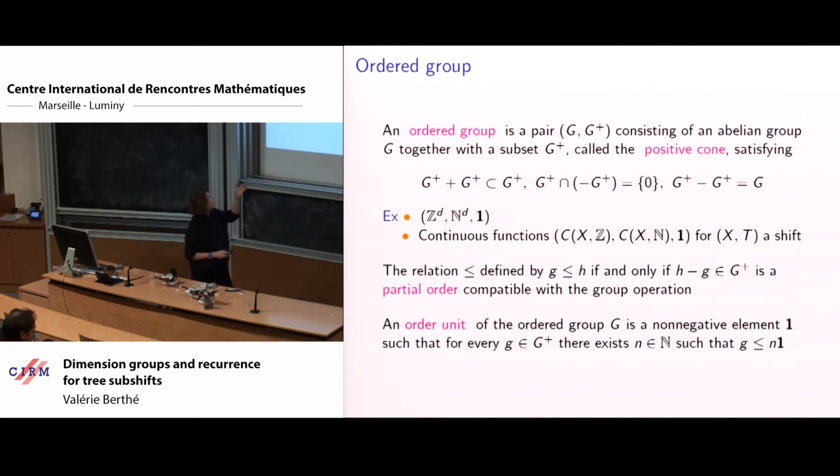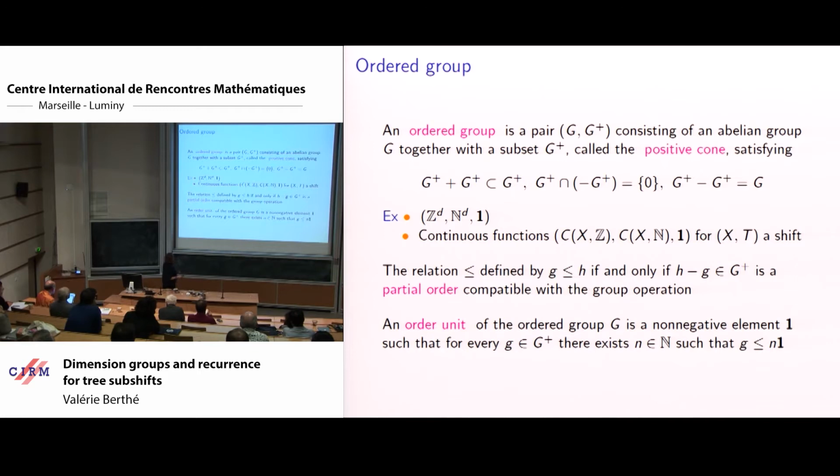With this notion, we have a notion of order. We can say that an element is smaller than another one if the difference is positive. And it's compatible with the group structure which we have behind. And we have a further notion of order unit, which says that you can be larger than any element by multiplying this unit by some suitable non-negative integer.